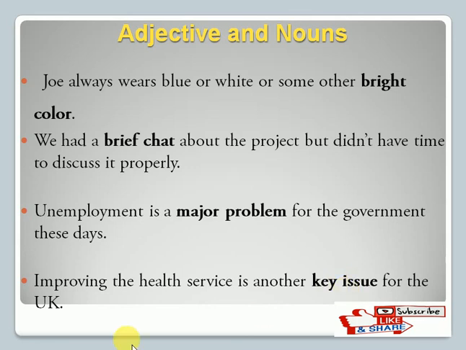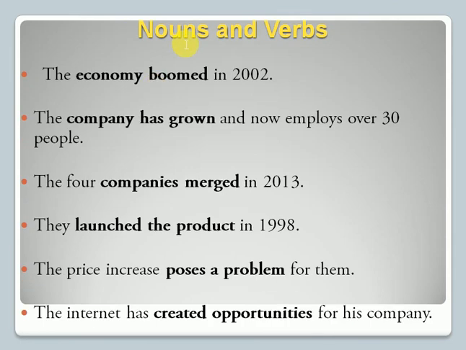Fine. So the second category is nouns and verbs. If you write any verb like speaking, writing, eating, jumping, and you write a noun with that, that comes to be a collocation. These are the examples.